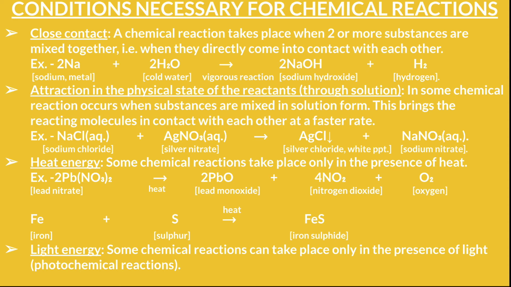Then, a change in the physical state of the reactants, through solution. When two solutions are mixed together, a reaction takes place. The first was when they were in close contact, and now this is when they come in contact in the form of solutions. Like sodium chloride and silver nitrate solution: both are in solution form, and when they come in contact, they produce silver chloride as a white precipitate and sodium nitrate solution.